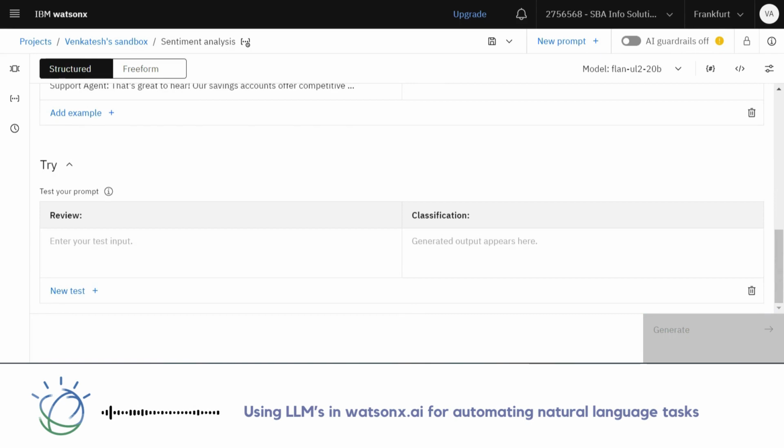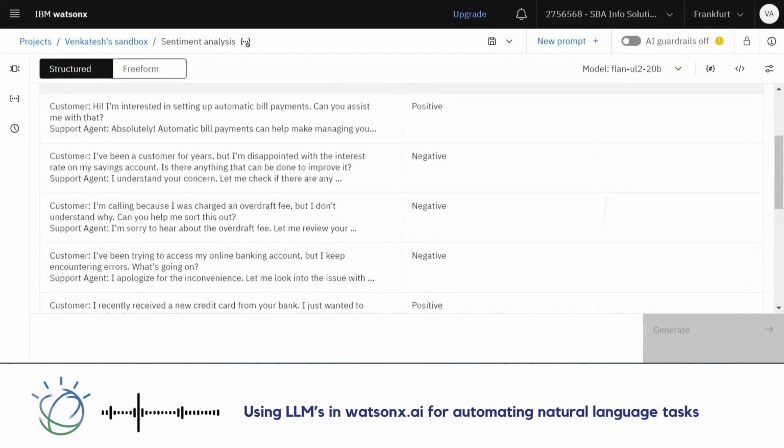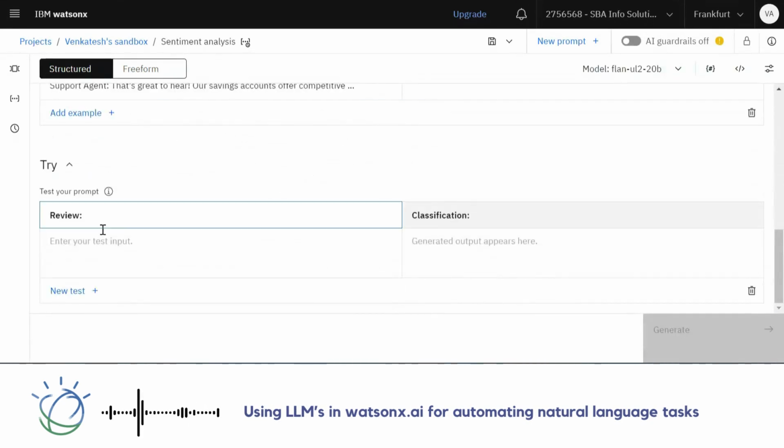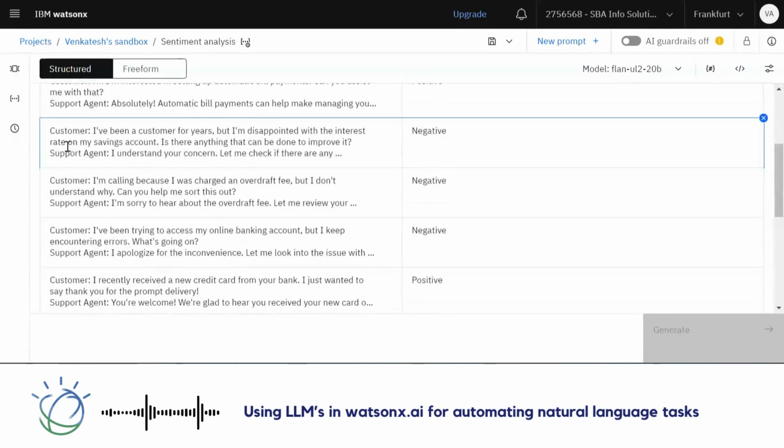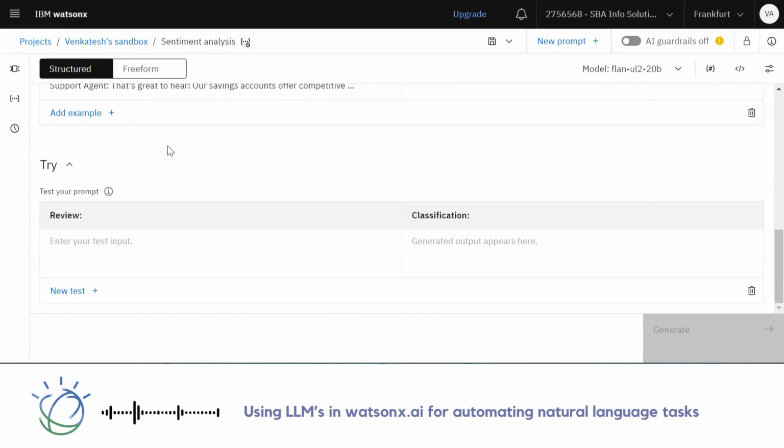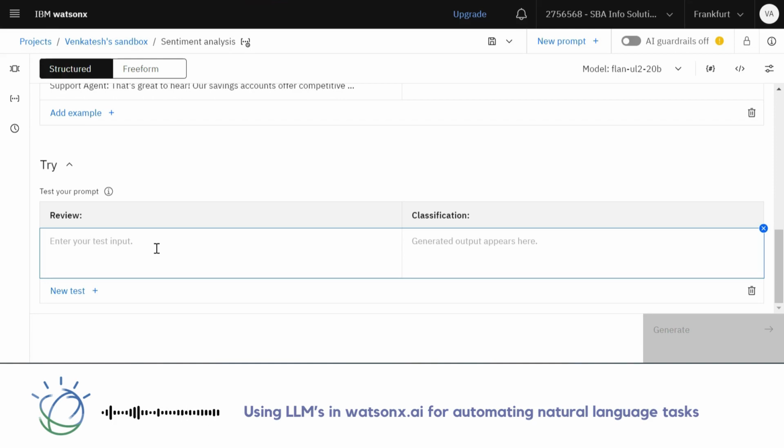But today we are living in the age of generative AI, and for our scenario, the conversations that we have had with the bot, in fact, I have written a prompt that can naturally classify this conversation into something positive or negative. In a live scenario, this would be integrated into a call center platform, and those would be passed as inputs and outputs into a format that can be analyzed in the form of Excel. But for this scenario, I'm going to pass a certain input, and let's see how it turns out.